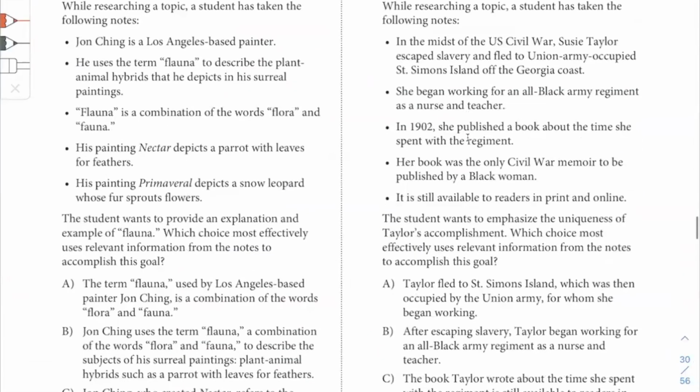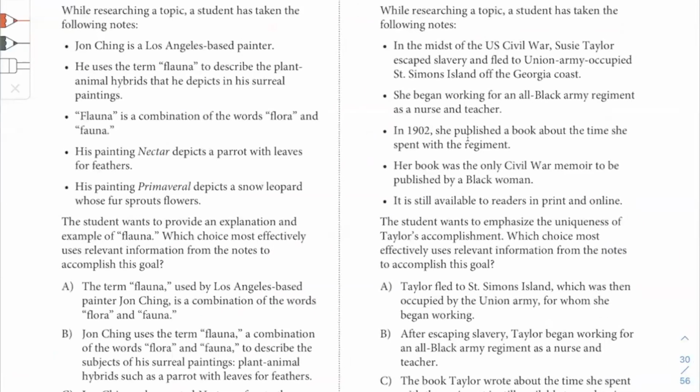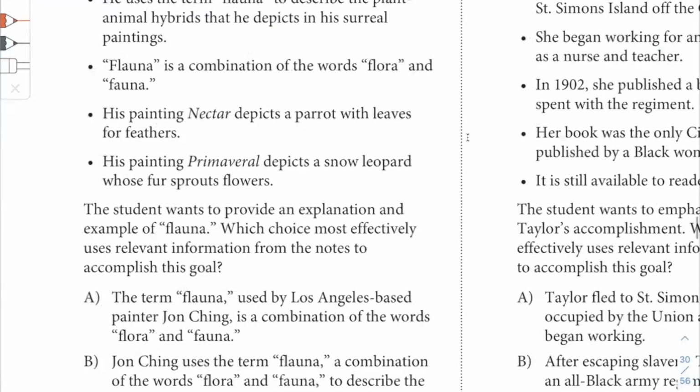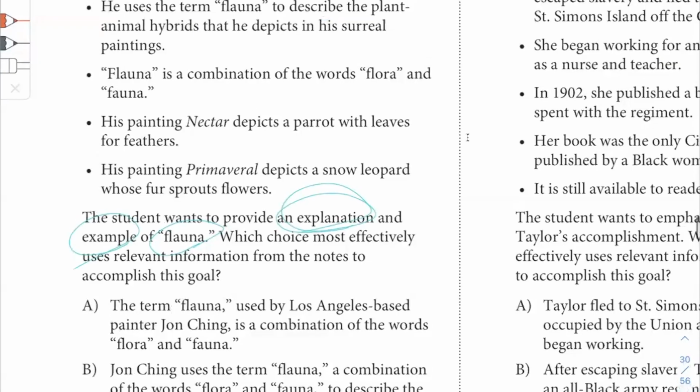All right, what about this one? While researching a topic, a student has taken the following notes. Okay, what do we care about? Provide an explanation and example of fauna. Explanation and example. Okay, let's see how this goes.